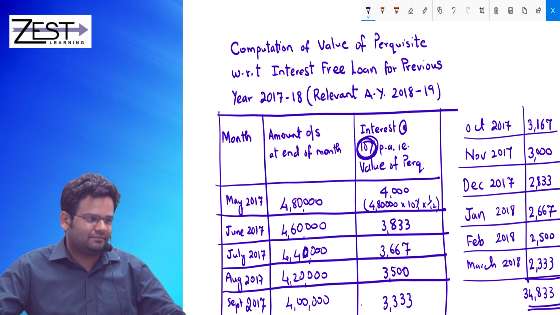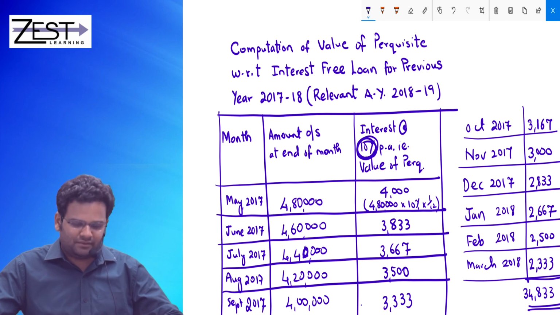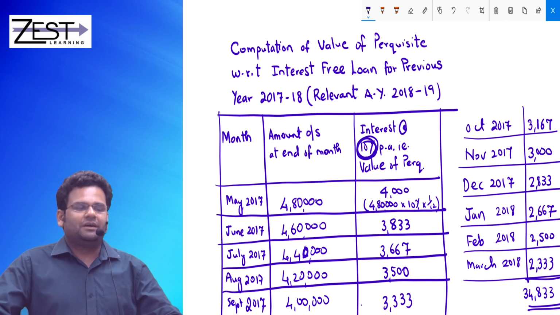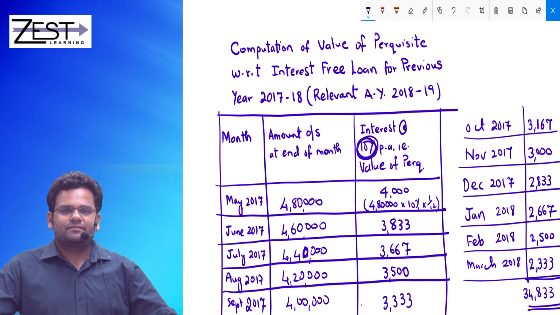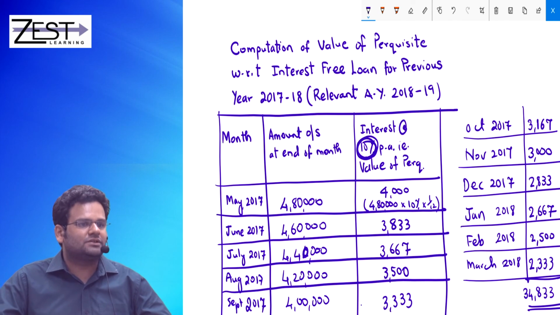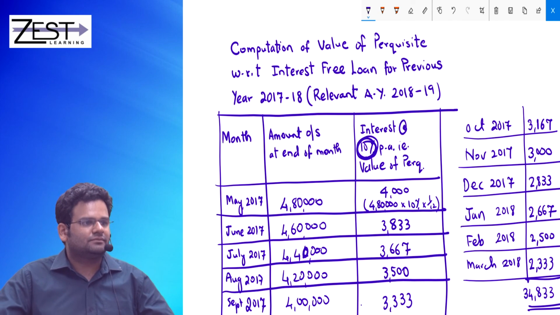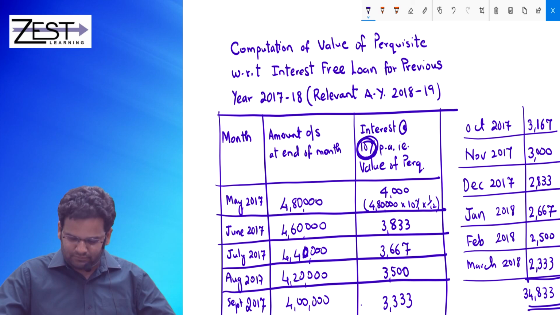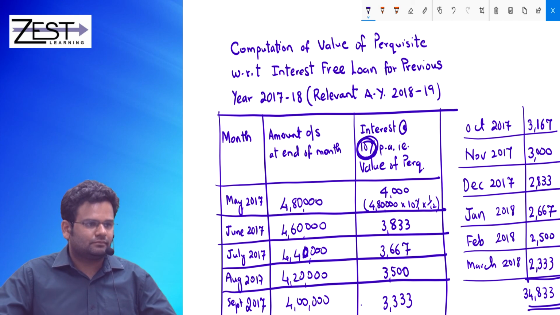Alternatively, while computing value of Perquisite, it should be computed at interest rate of 8% per annum.